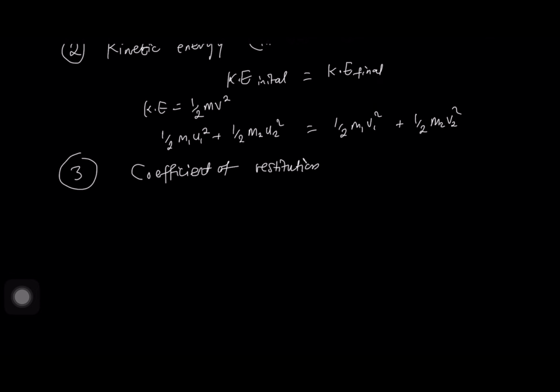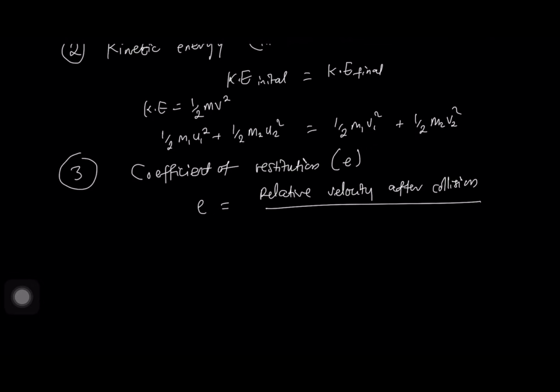What is basically restitution, or the coefficient of restitution? The coefficient of restitution, which is given by e, is basically the measure of elasticity of collision, and the mathematical expression is given by the ratio of relative velocity after collision to the relative velocity before collision.